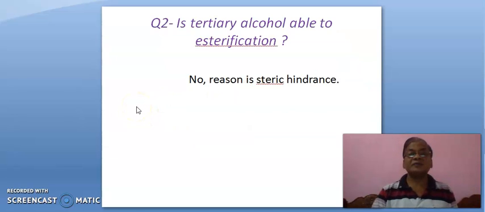Okay. Now, question second: is tertiary alcohol able to undergo esterification? Answer is no. Reason is steric hindrance, as discussed before.